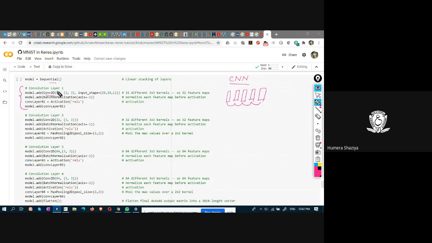What are you doing in convolutional layer 1? Here, we just studied about batch normalization. You see, this is batch normalization. And axis equal to -1 means you are normalizing all the input variables, which are also known as the features.